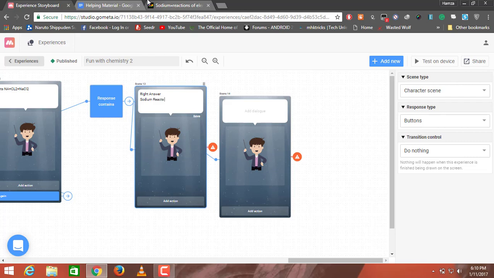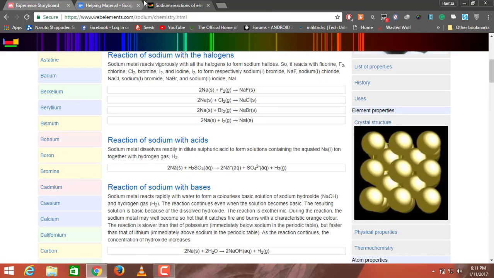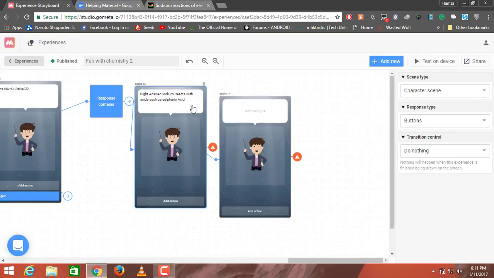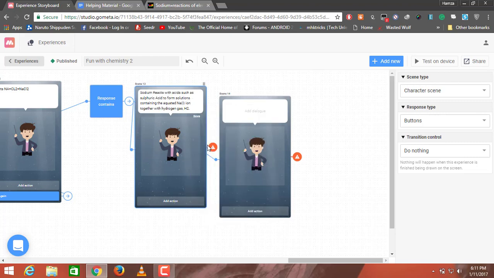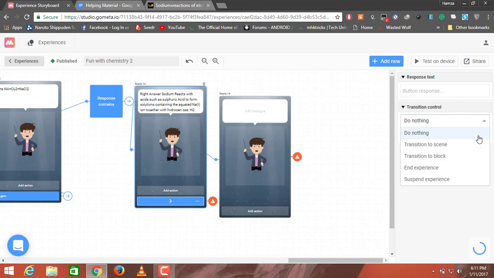Sodium reacts with acid such as sulfuric acid to form a solution containing the Na plus ion together with the hydrogen H2. Now I'm going to click on add action and change do nothing to transition to a scene.